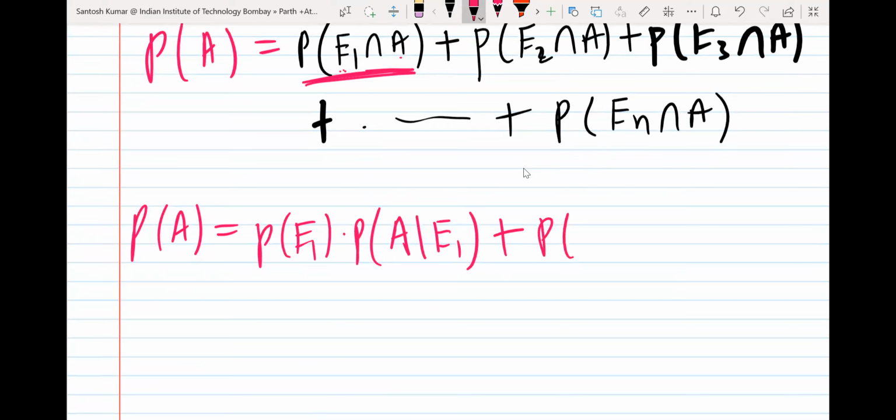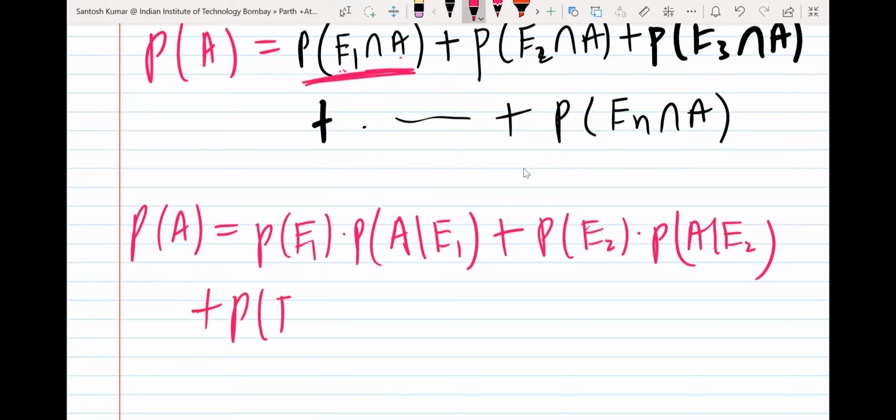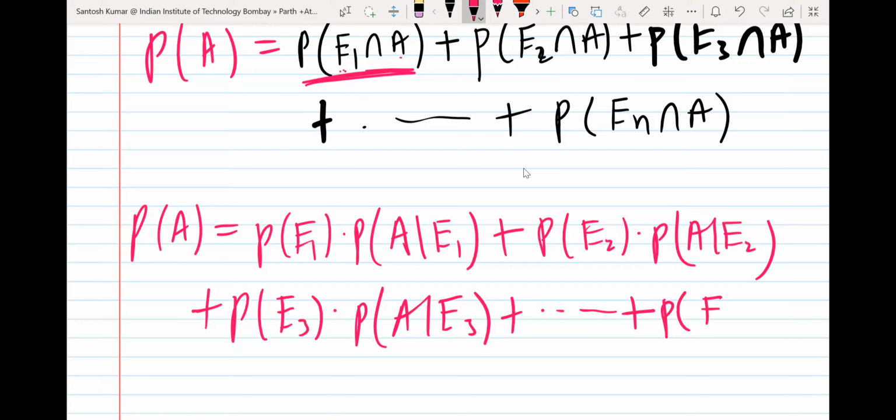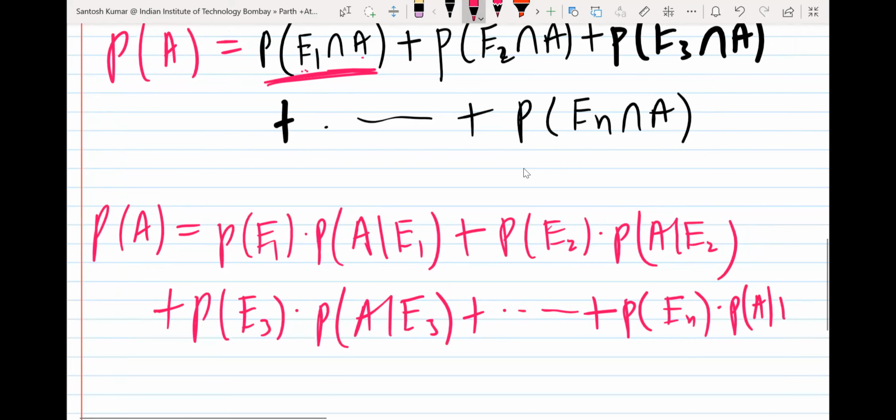Similarly, probability of E2 into A given E2, right? And so on. You can write probability of E3 into A given E3. In a similar manner, last you can write probability of En into A given En. Fine.